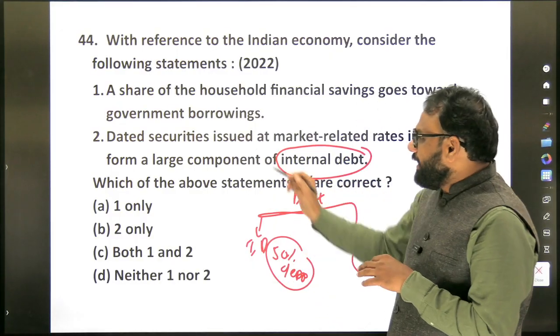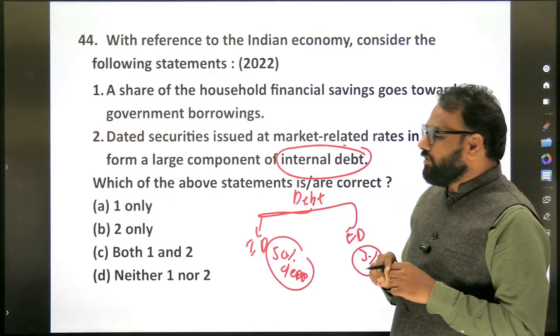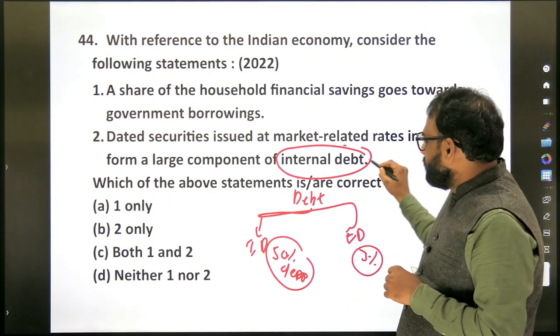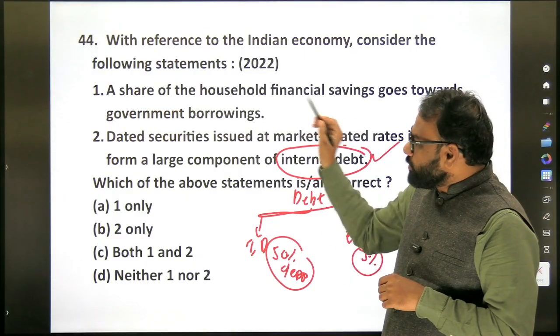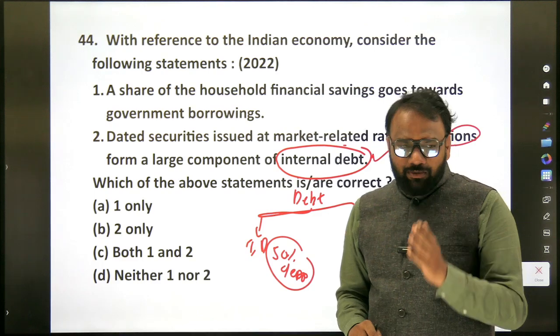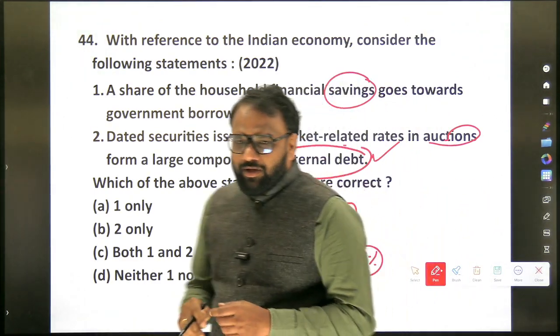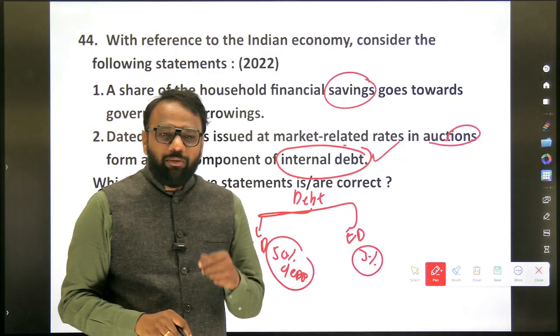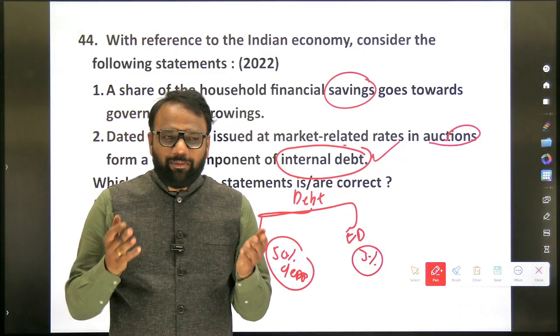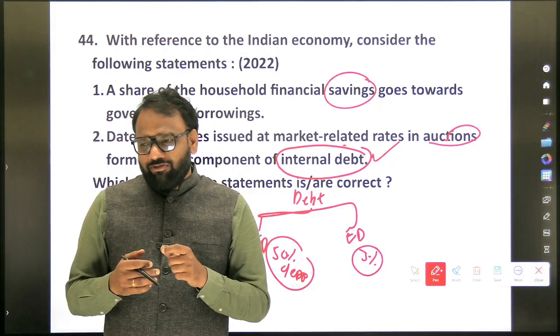Now, based on that, dated securities issued at market-related rates in auctions form a large component of internal debt. True? Yes, it is true. In the first statement, they are focused on savings. Have we discussed savings? The more the savings, the more the investment, the more the GDP, but sometimes it does not take place because of one important ratio we have seen, if you can recall,